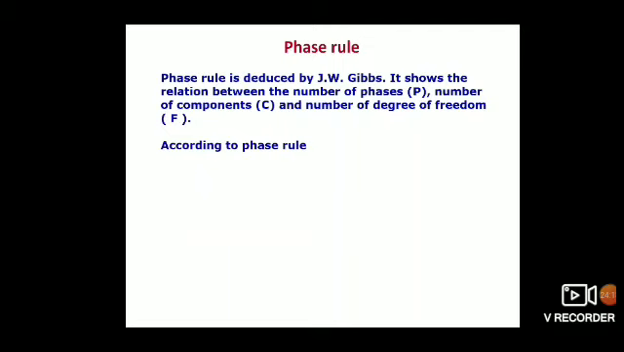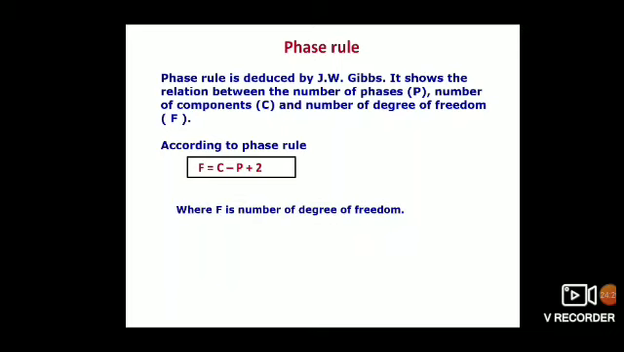According to the phase rule, F is equal to C minus P plus 2. Capital F is equal to capital C minus capital P plus 2, where F is the number of degrees of freedom, C is the number of components, and P is the number of phases. This is the phase rule, which is given by Willard Gibbs, J.W. Gibbs.